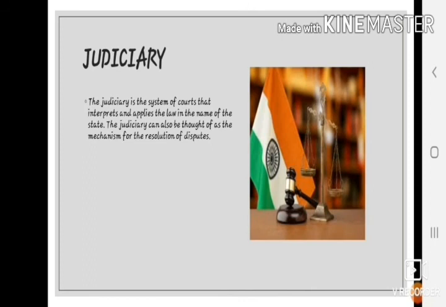Judiciary. The judiciary, the courts, interpret the law and punish the lawbreakers. It protects the fundamental rights of the people and also deals with civil and criminal cases. It interprets the constitution. The judiciary plays an important role in democracy. It has to be impartial while giving judgments. It should be free from the interference of the executive and legislature.